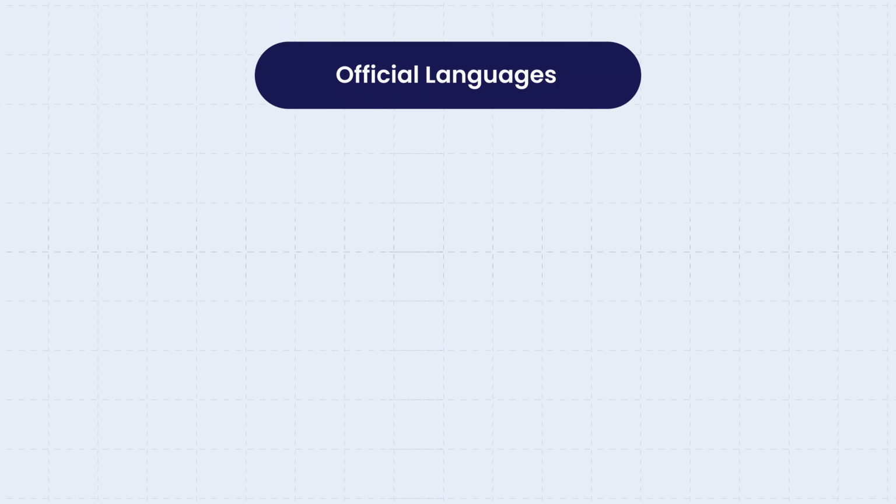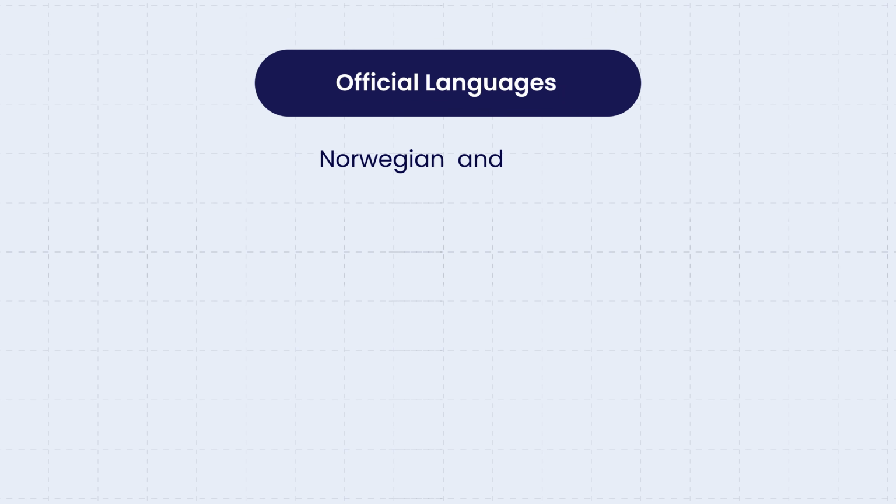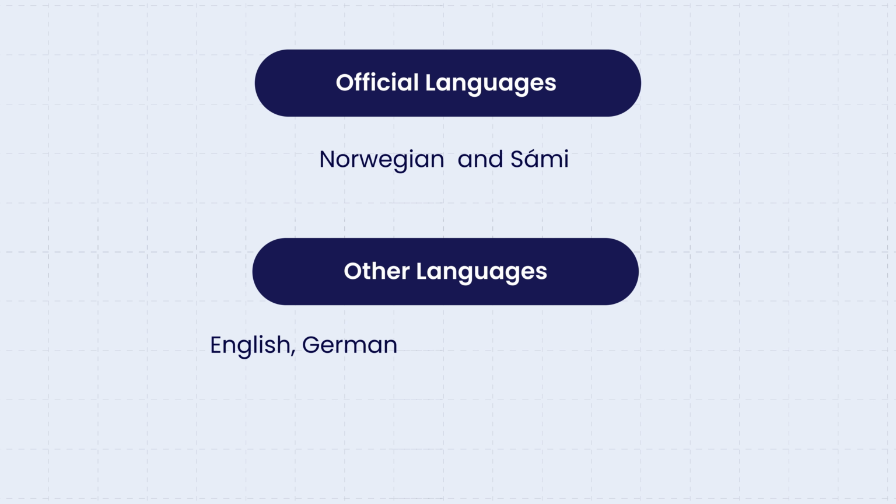In Norway, the official languages are Norwegian, Bokmål and Nynorsk, and Sami in certain regions. Other commonly spoken languages include English, German, Urdu, Polish, and Arabic.